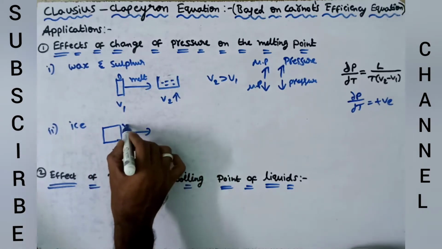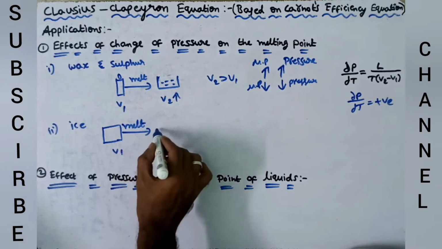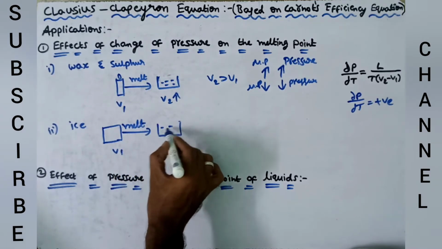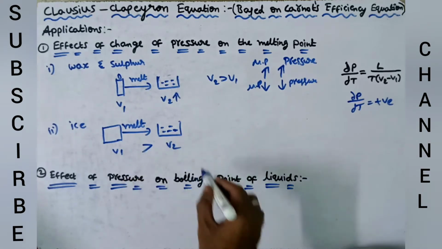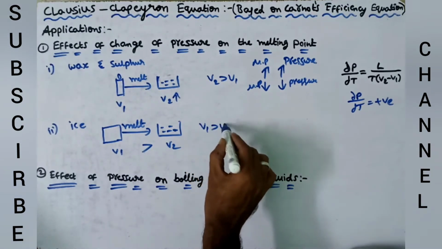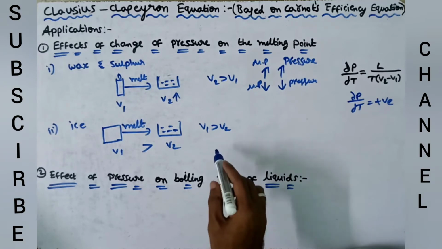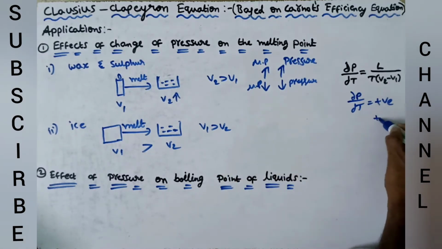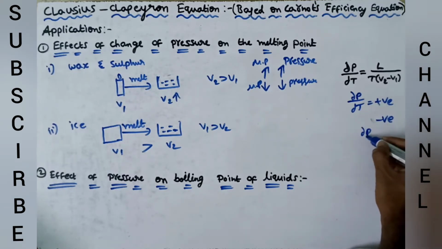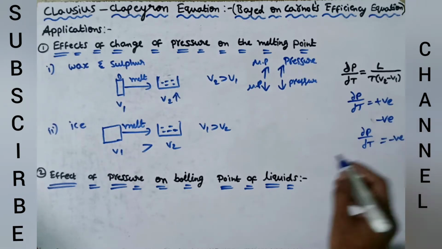When it melts, the volume changes to V2. V1 is greater than V2. Here in this case, V2 minus V1 we get a negative value. So in this way we get dP by dT equal to a negative value.